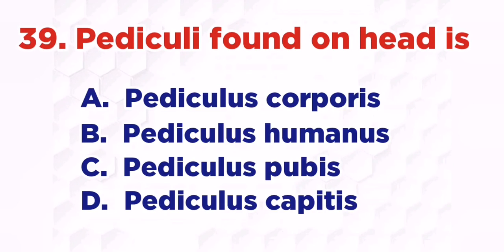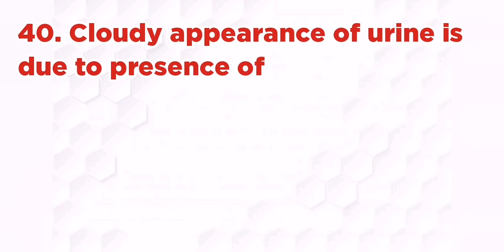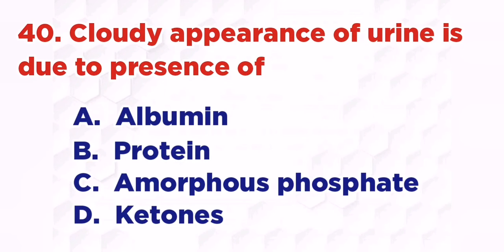Divided bed. Pediculi found on head is: A. Pediculus corporis, B. Pediculus humanus, C. Pediculus pubis, D. Pediculus capitis. The right answer is D. Pediculus capitis. Cloudy appearance of urine is due to presence of: A. Albumin, B. Protein, C. Amorphous phosphate, D. Ketones. The right answer is C.